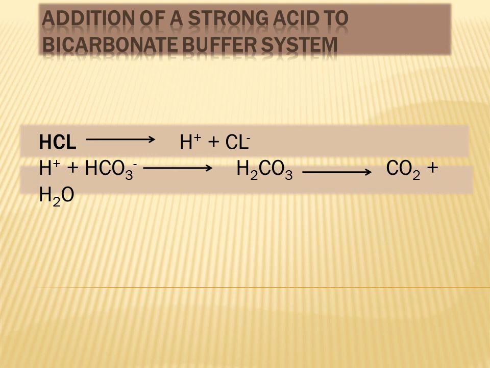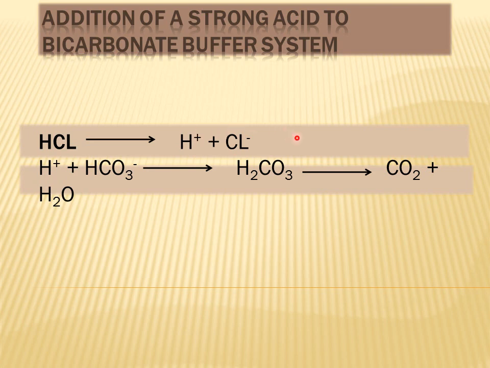So how does this buffer system work? When a strong acid is added to this buffer system, for example, when HCl is added to the bicarbonate buffer system, then HCl will dissociate completely to form hydrogen ions plus chloride ions, and these hydrogen ions will result in significant lowering of pH.